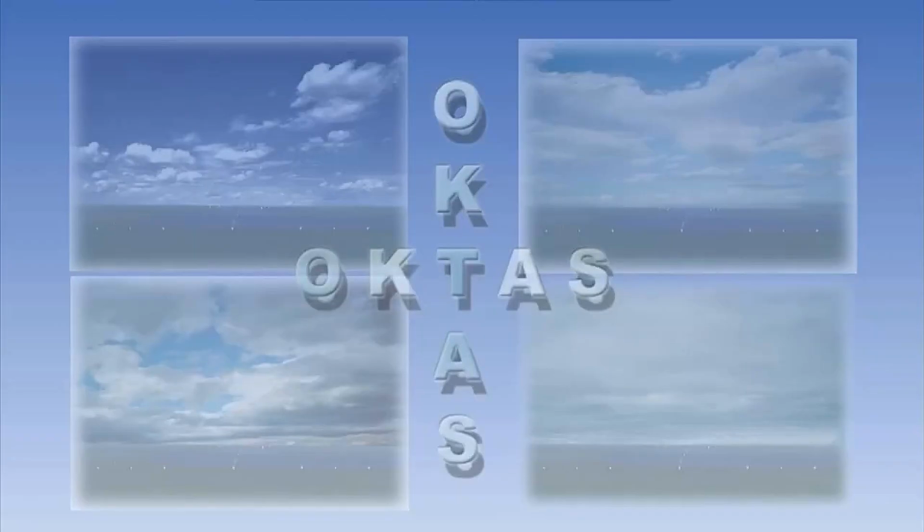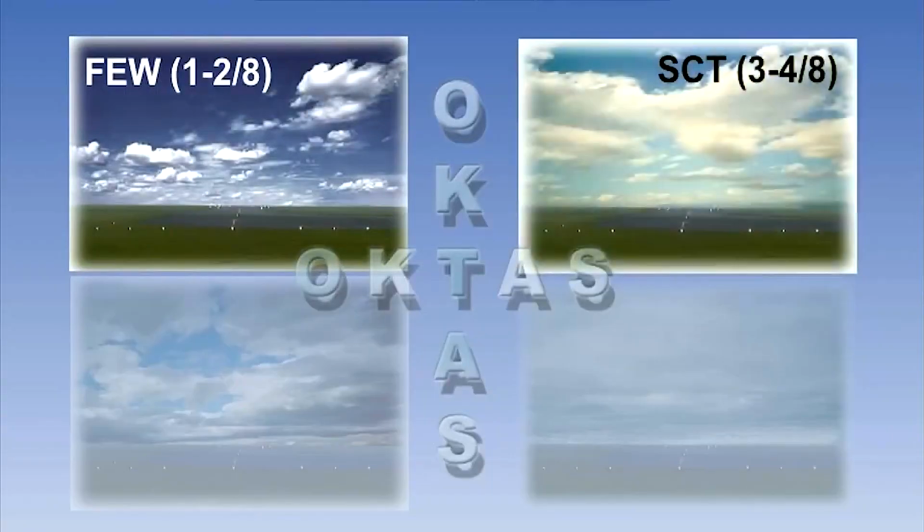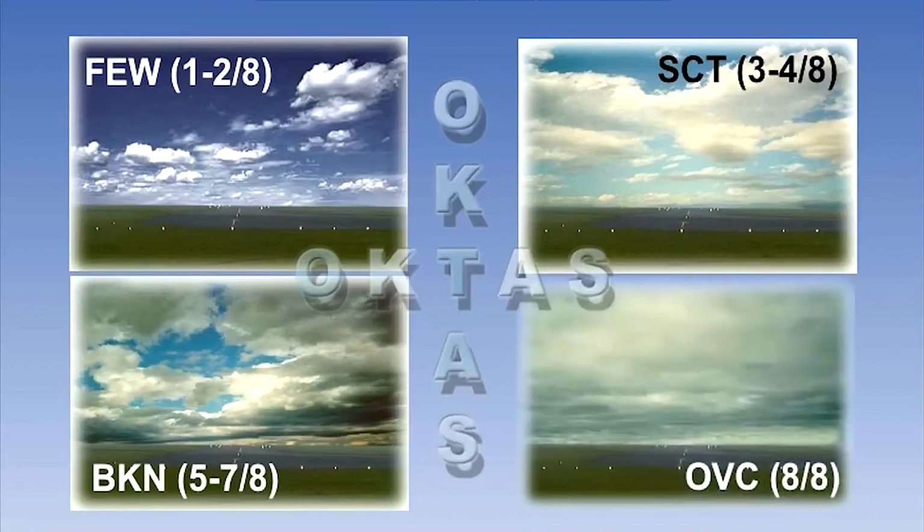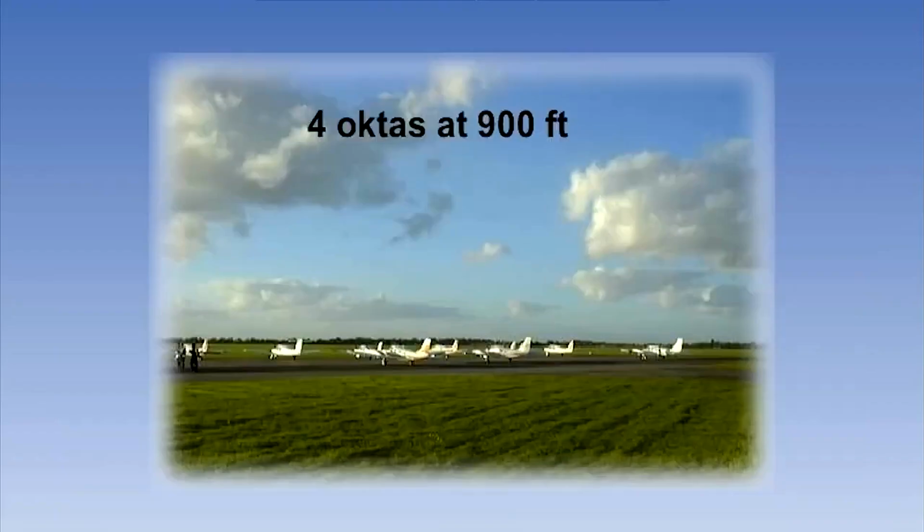Next up in our METAR report, we look at cloud information. We use a specific set of cloud prefixes to describe the coverage for each individual layer. The sky is conceptually divided into 8s, which we refer to as octas. Depending on that coverage, we use the term few to describe 1 to 2 octas of cloud, scattered for 3 to 4 octas, broken for 5 to 7 octas, or overcast when the sky is completely covered, representing 8 octas.